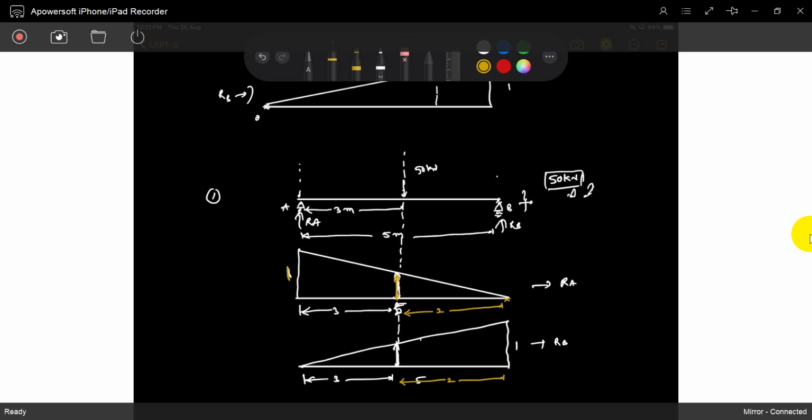So what is this value? This is 2 by 5, and this is 3 by 5. 5 by 5 is 1. This is 3, this is 2, so this value is 3 by 5.